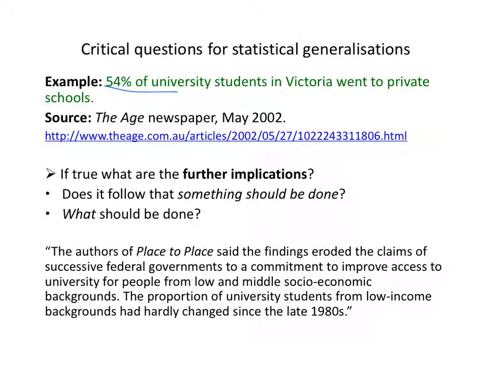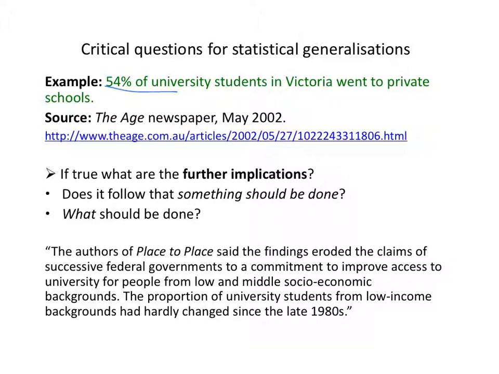Something should be done. Here's what the authors of the report that this newspaper article was based on said. They argued that the findings eroded the claims of successive federal governments to a commitment to improve access to university for people from low and middle socio-economic backgrounds. The proportion of university students from low economic backgrounds has hardly changed since the late 1980s.